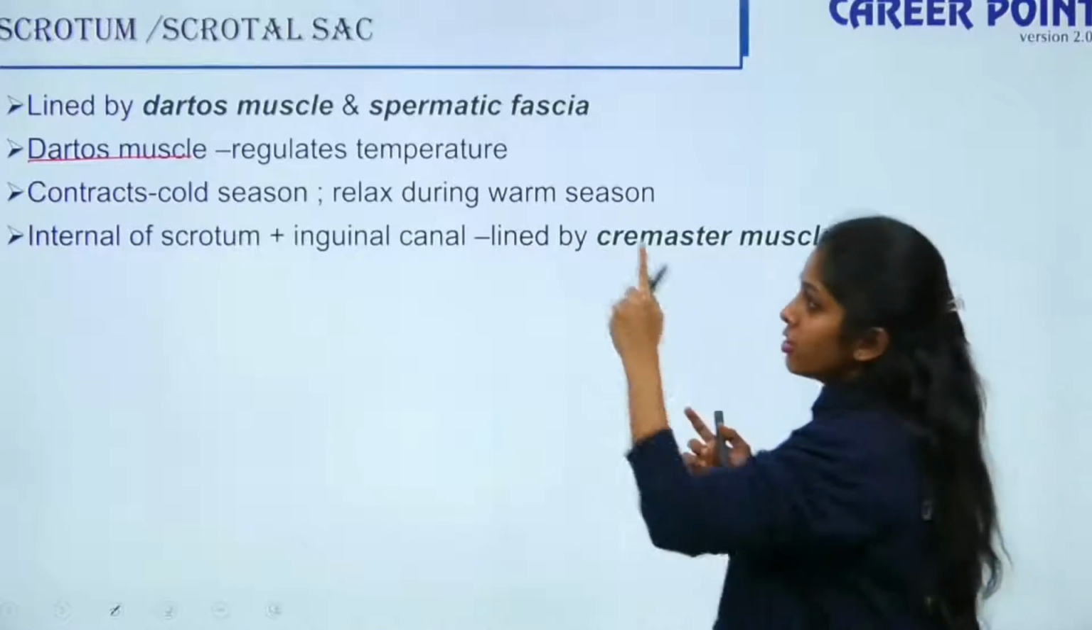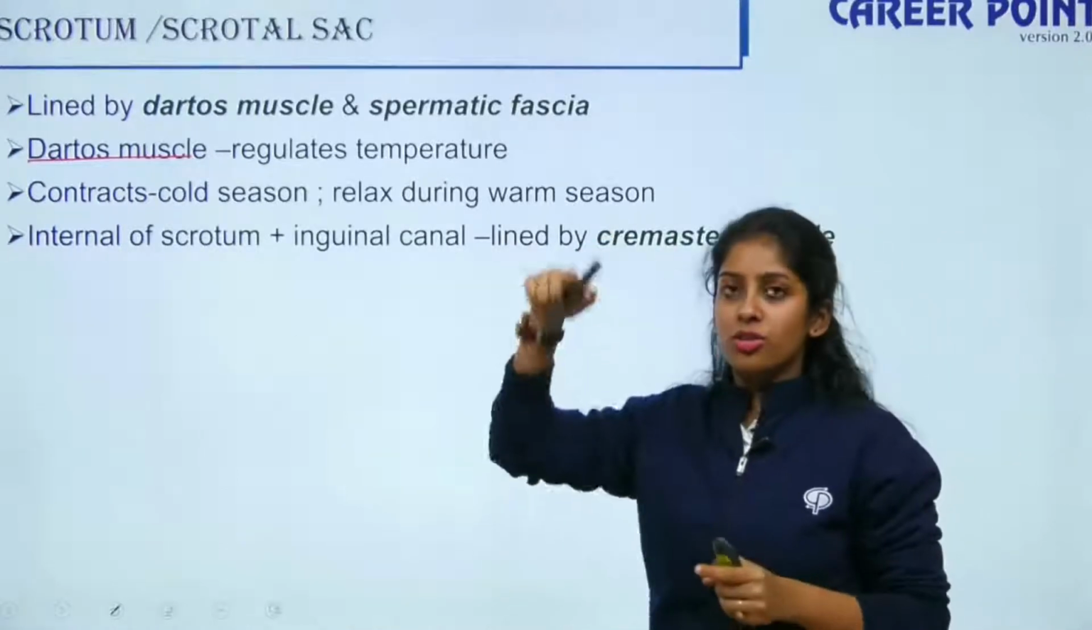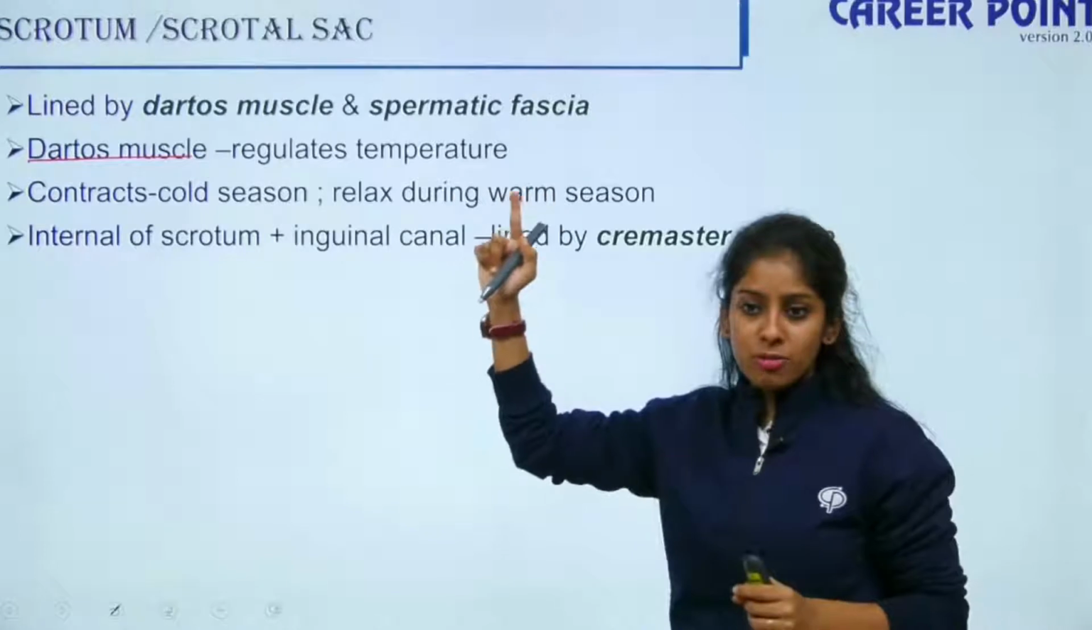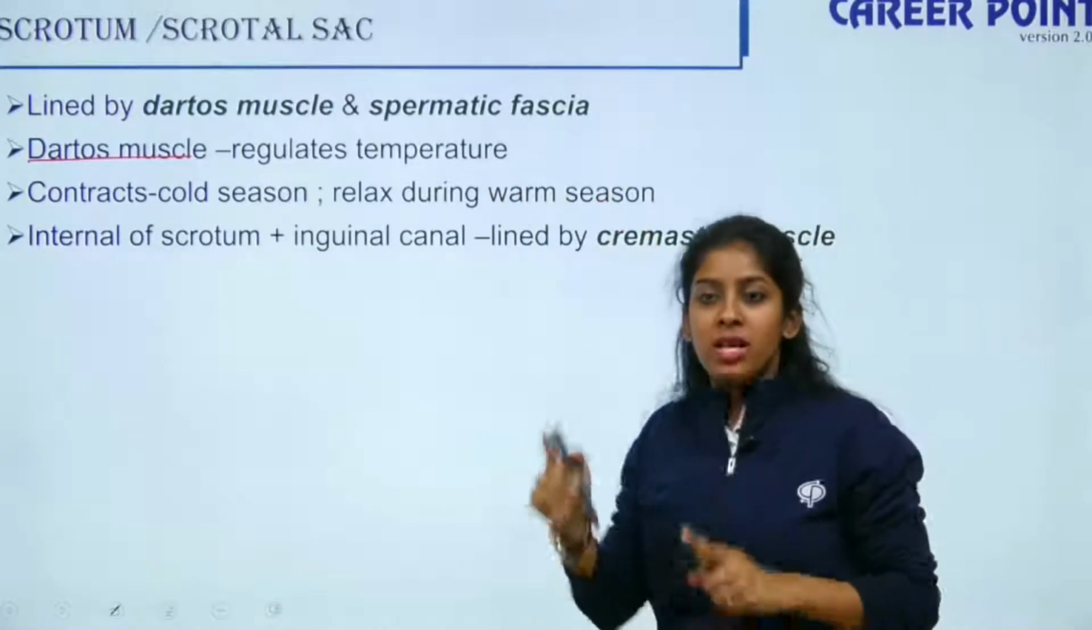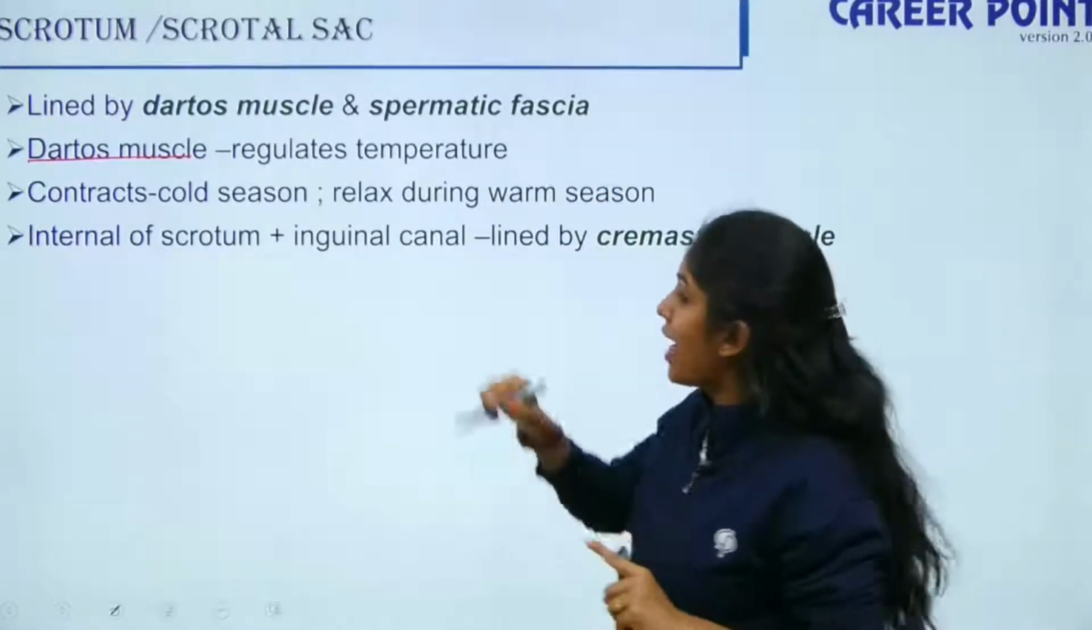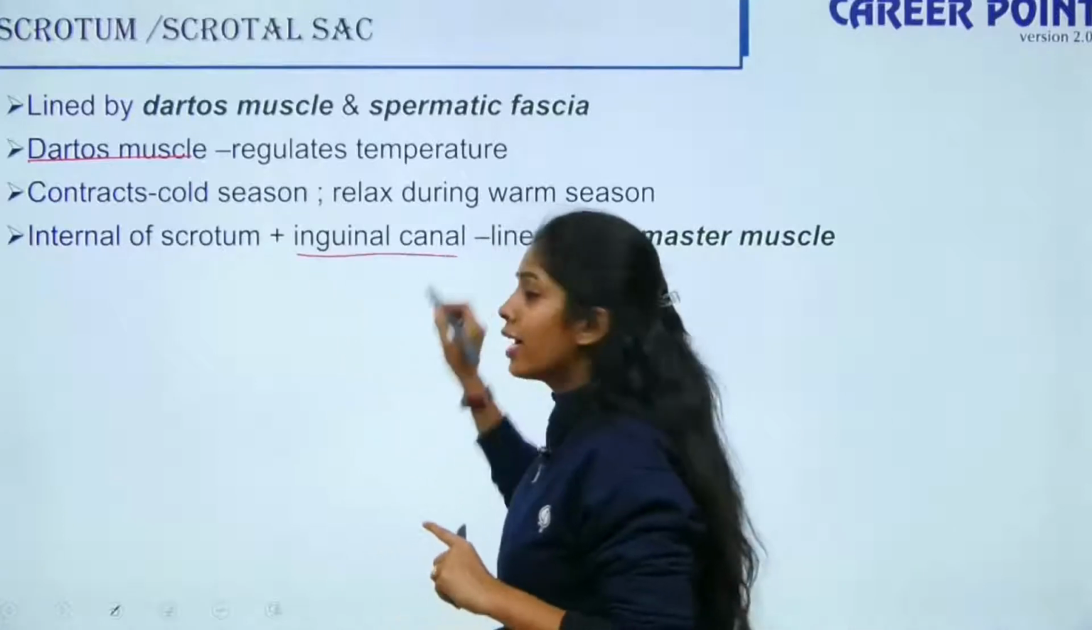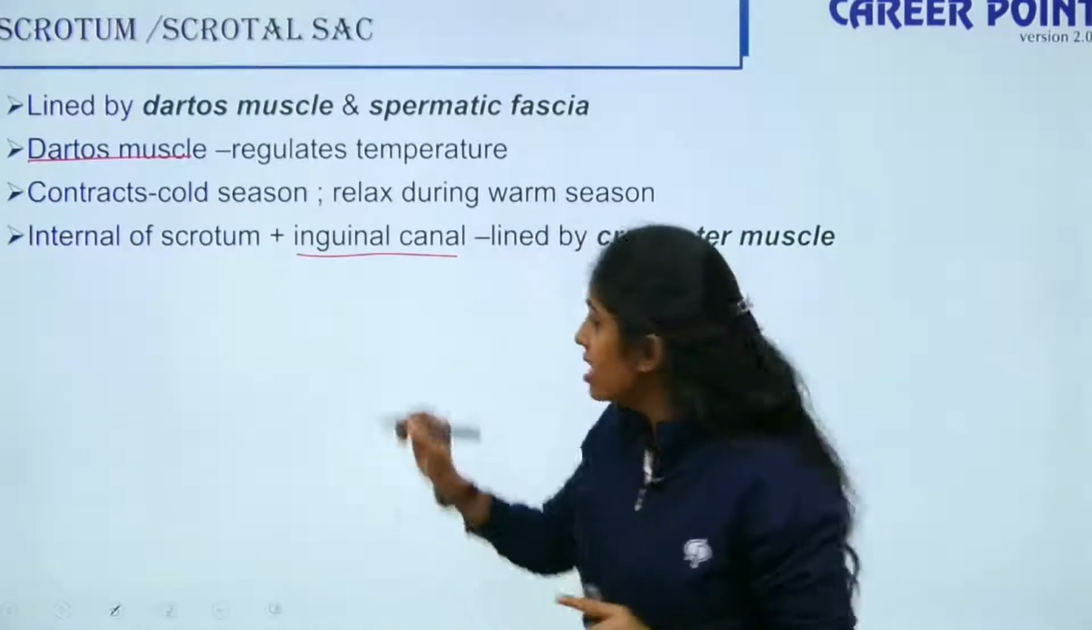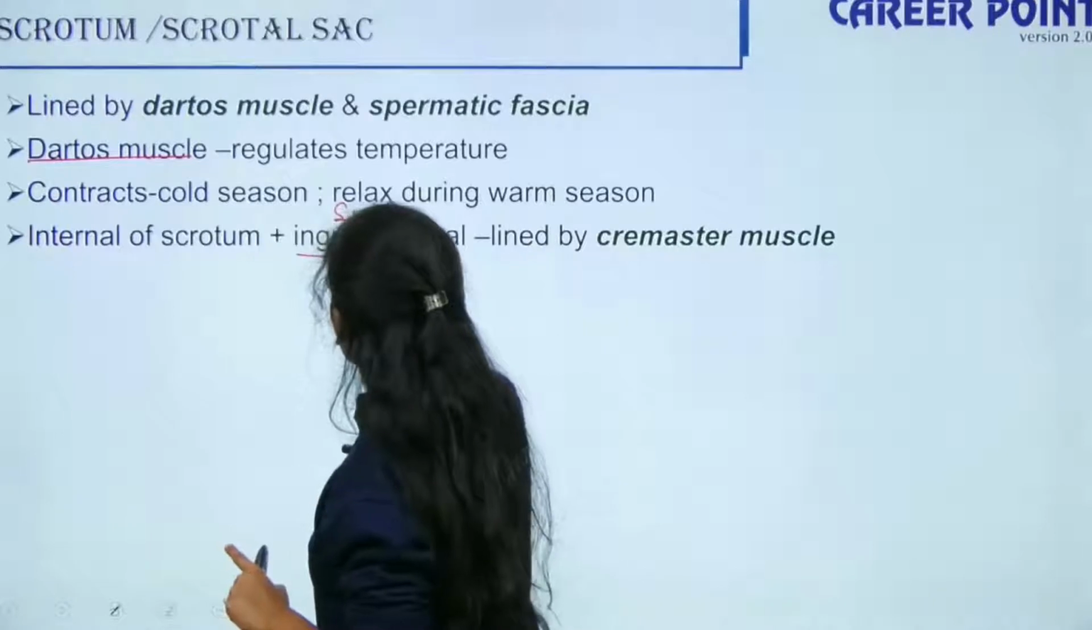Now this is on the outside. The outside of the scrotal sac is lined by dartos muscle and spermatic fascia. The internal of the scrotum and the spermatic cords. So the inguinal canal in case of males has your spermatic cords.